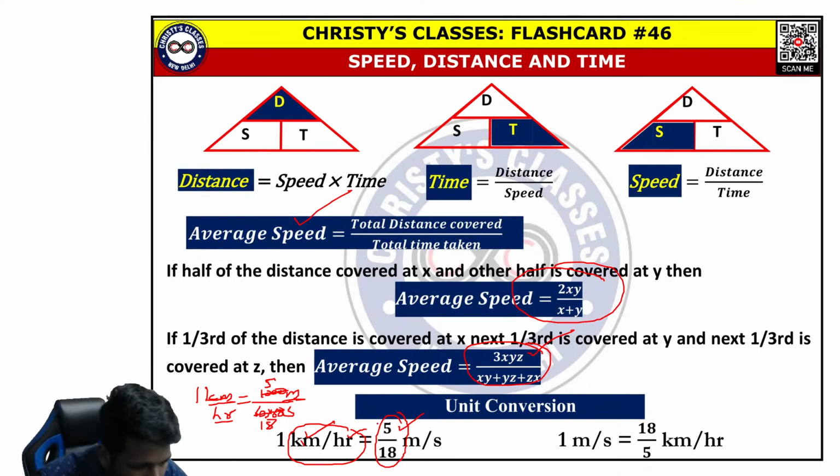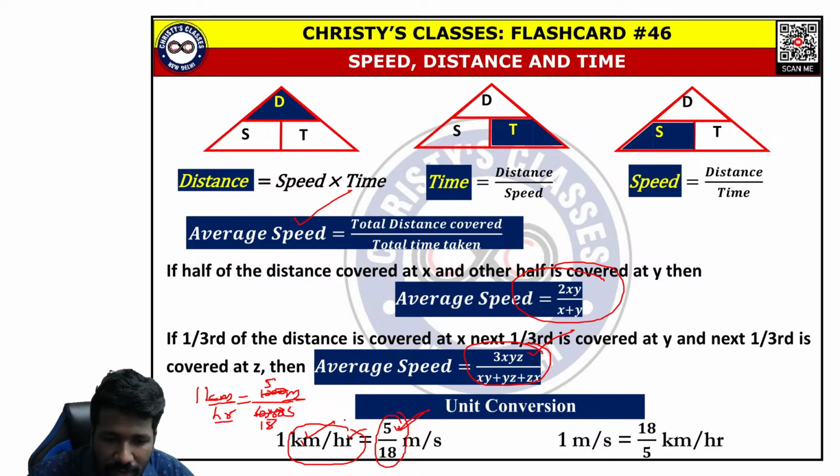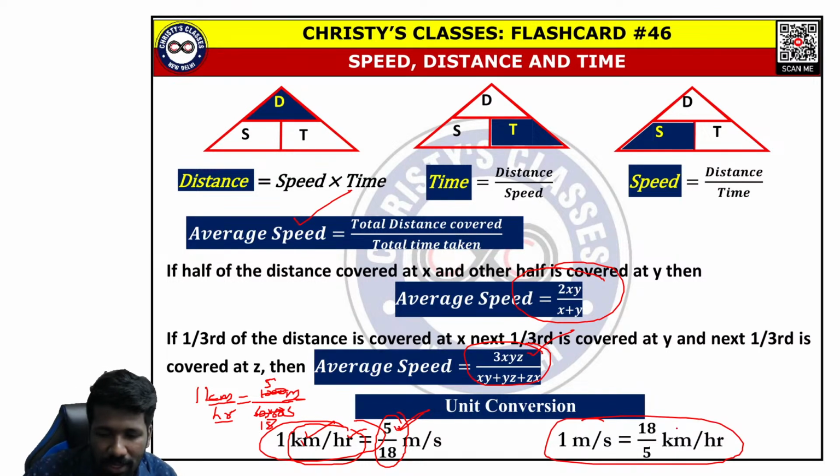What I am saying is you don't have to learn this by heart also. You can derive it if you know kilometer per hour, meter per second, what is kilometer, what is hour. So vice versa, meter per second to kilometer per hour will be 18 by 5 multiplication. Yes, Smita, definitely this is useful for CSIR NET June 2024 exam also. Okay, all clear?